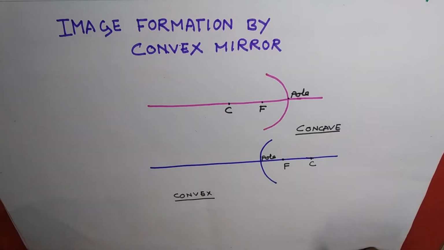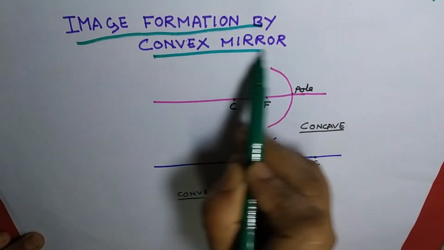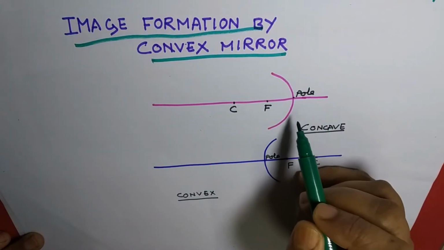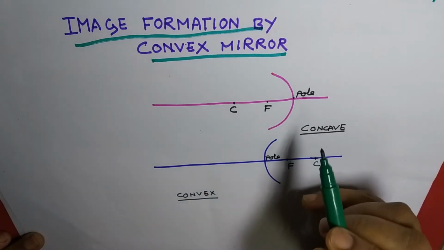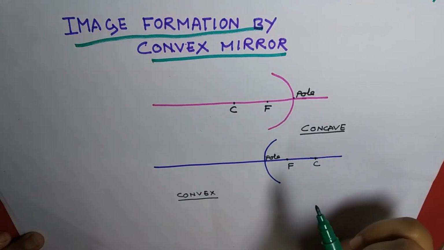Today is the third part of the light and reflection chapter. Here I am going to show you the image formation by convex mirror. This is the concave mirror and this one is the convex mirror. We will see what happens when an image is formed by both types of mirrors.